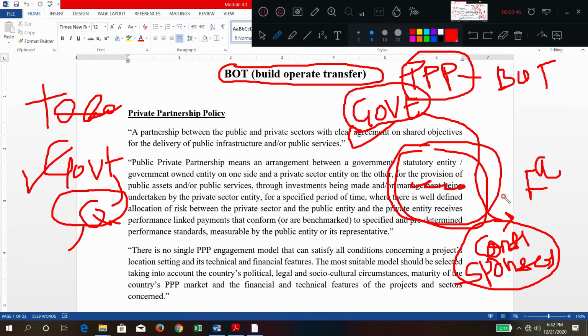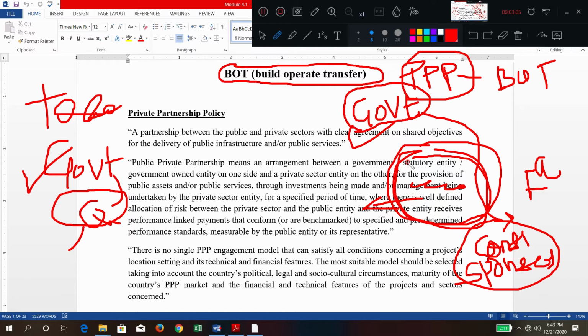Then how will this financer or sponsor get their revenue back? After the completion of this project, obviously it is an infrastructure project, something like a major road, a hydroelectric power project, or an NTPC type of thermal power plant.